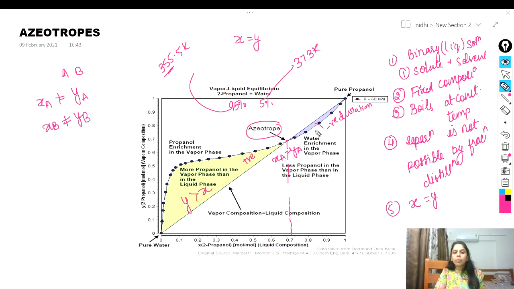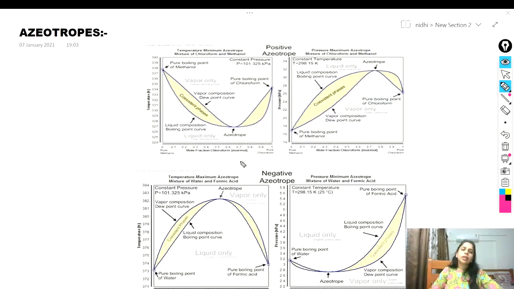Now let's talk about minimum boiling point azeotropes and maximum boiling point azeotropes. Let's discuss the phase diagram of azeotropic mixtures. Azeotropic systems are those which show a maximum or minimum on TXY and PXY diagrams.